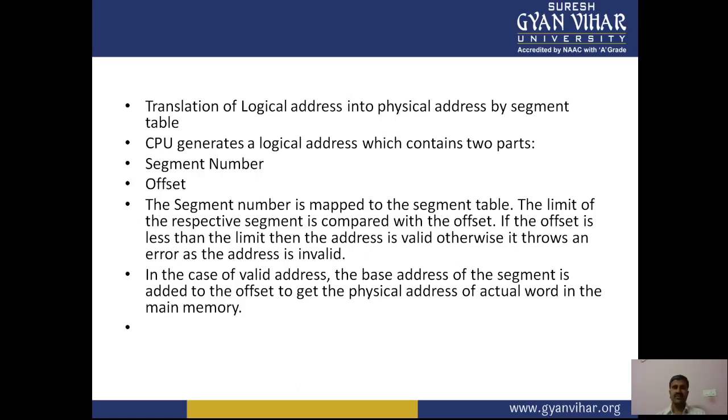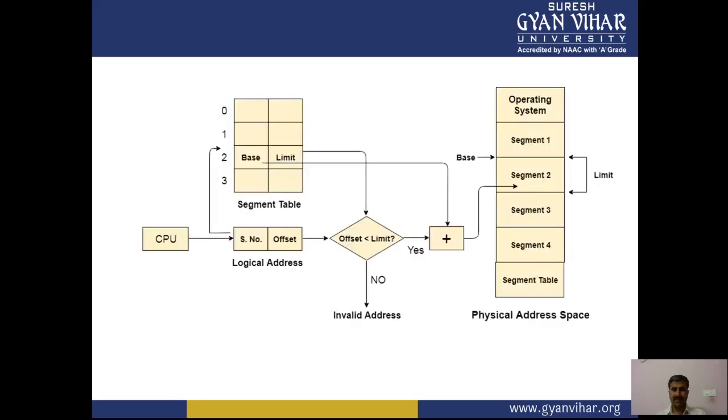The CPU generates a logical address which contains two parts: the segment number and the offset. The segment number is mapped to the segment table. The limit of the respective segment is compared with the offset. If the offset is less than the limit, then the address is valid. Otherwise, it throws an error as the address is invalid. In case of a valid address, the base address of the segment is added to the offset to get the physical address of the actual word in main memory.